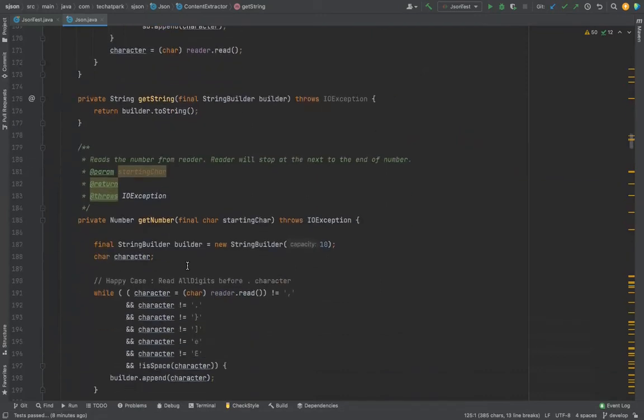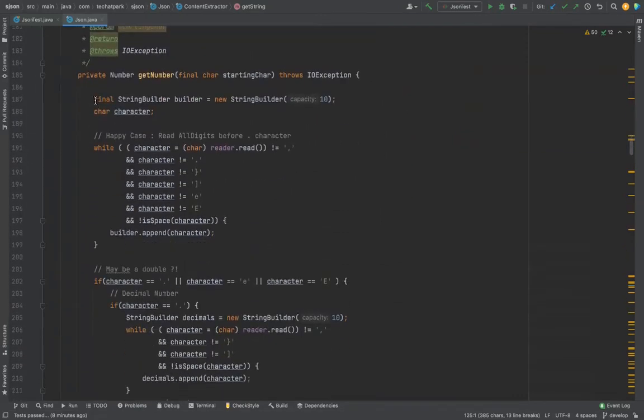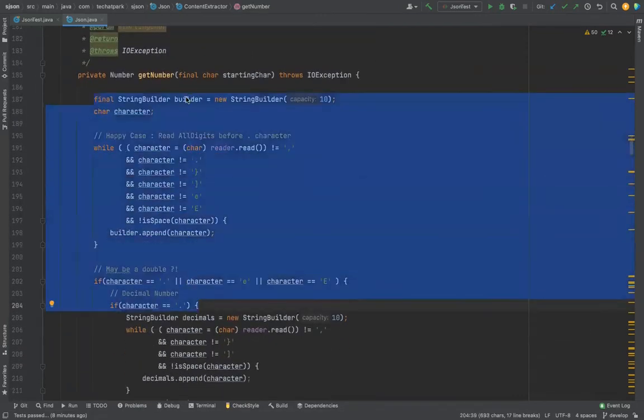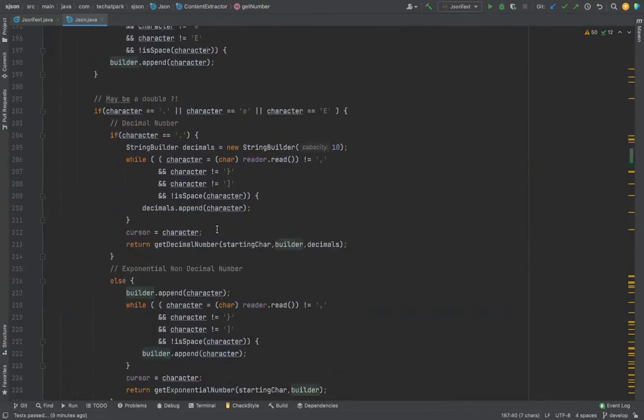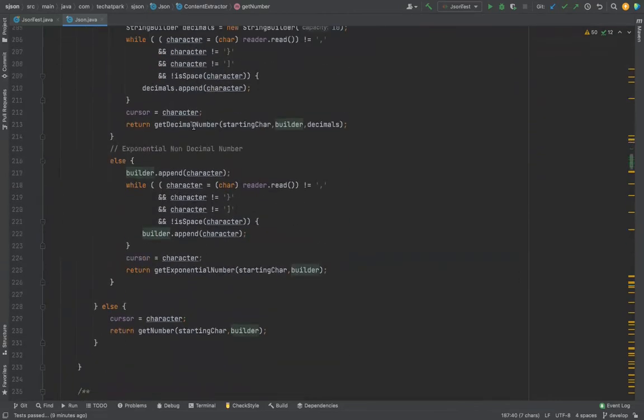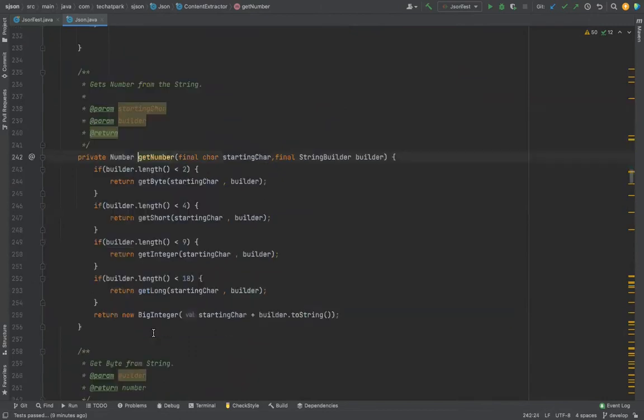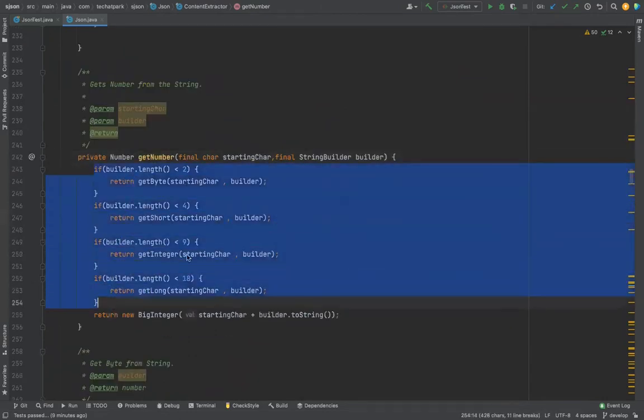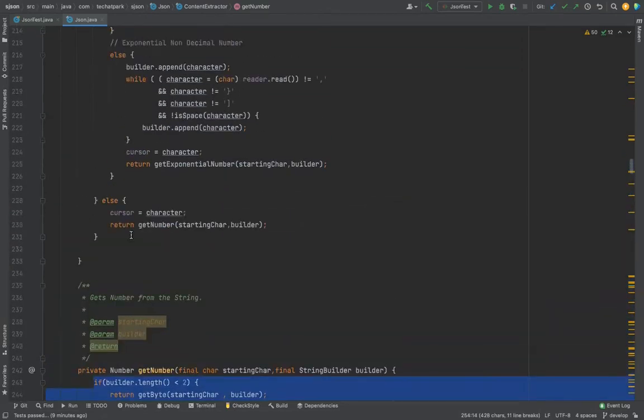So even if you look at the number, you keep reading from the JSON, use a string builder, keep reading. But at the end, you want to read it as a number, then you go to this number, and you see the state and all that stuff, and then you do certain stuff. Okay. So now let us consider this line of code, the 230.